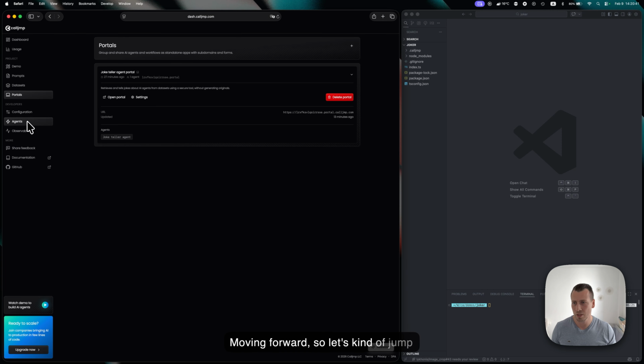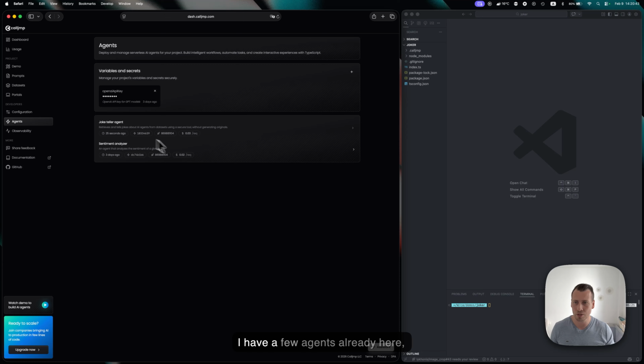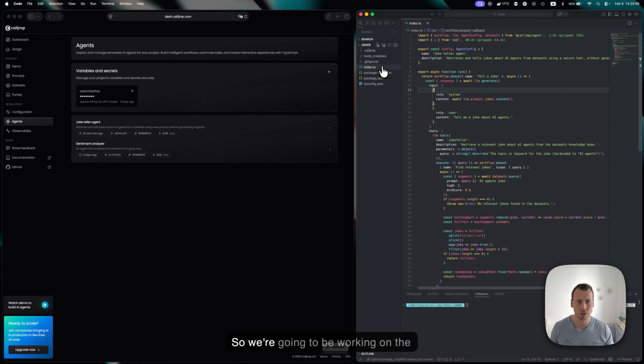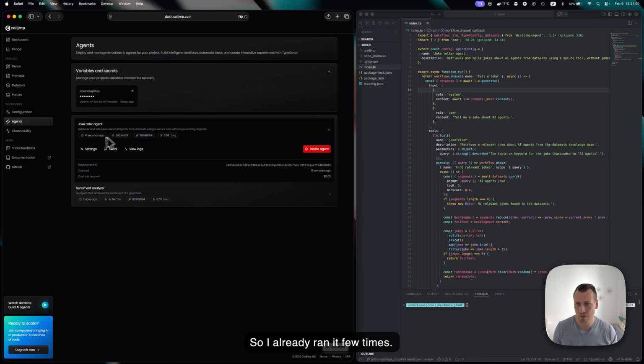Moving forward, let's jump into agents. I have a few agents already here. I have an API key for OpenAI, but in this case, it's just to show it. I actually don't use it, but let me show you the code. We're going to be working on the joke teller agent. I already ran it a few times. We can see that we just ran once through the portal. It costs roughly 3 cents right now, mainly due to querying the data set we provided.